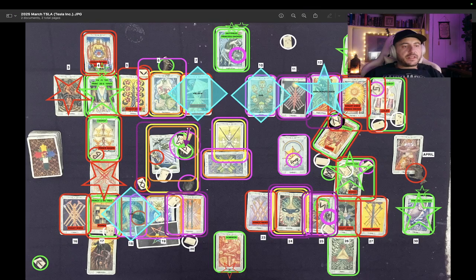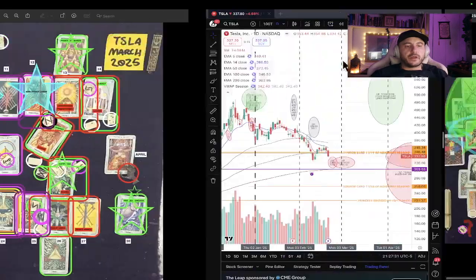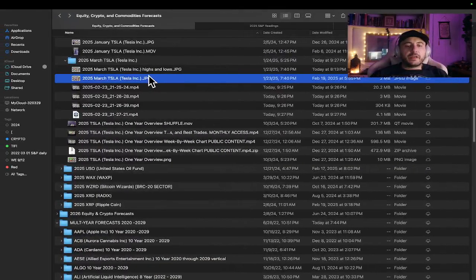This is the TSLA 1 month overview reading for the month of March 2025. It's currently February 23rd, 2025, 9:27 p.m. Eastern Time. Tesla at the time of this reading is $337.80. That's USD. And the image file for the Tesla reading was created on January 23rd, 2025 at 7:40 p.m.